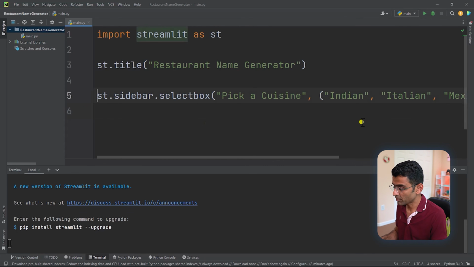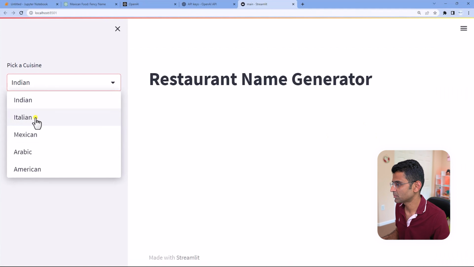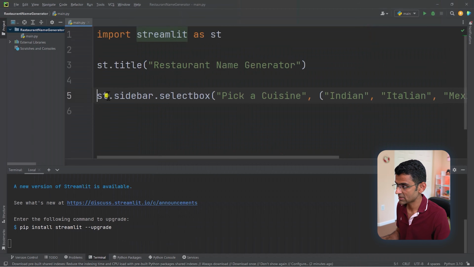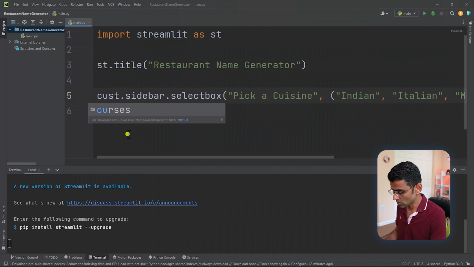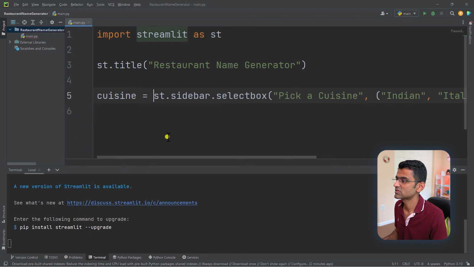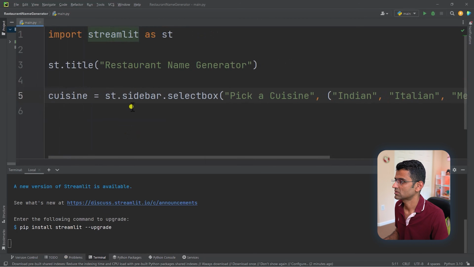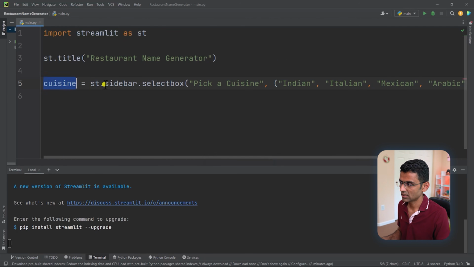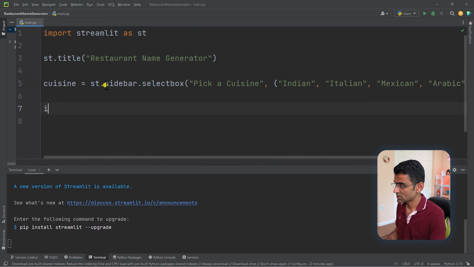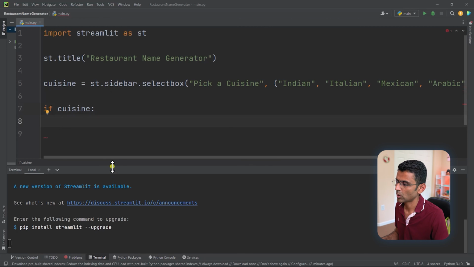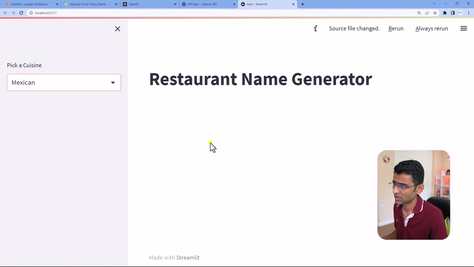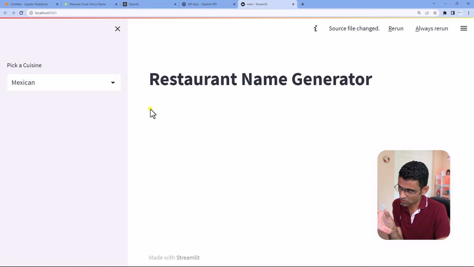And if someone picks any entry, let's say someone picks Mexican, that call is going to return that value in a variable which we will store in this cuisine. Okay, so I will just store it in this particular variable, and you can say if cuisine, then do something. Okay, what do I want to do? I want to generate the restaurant, fancy restaurant name and list of menu items here.